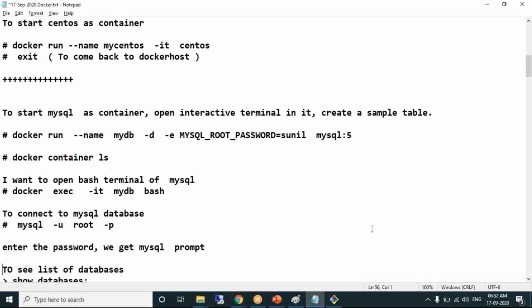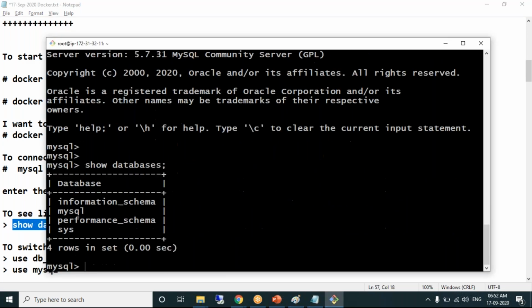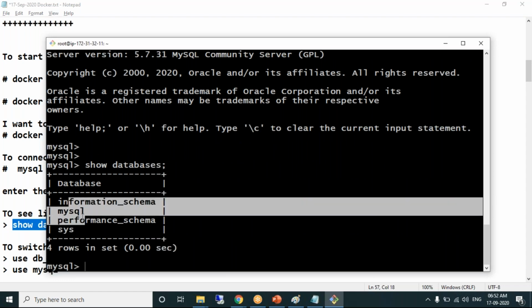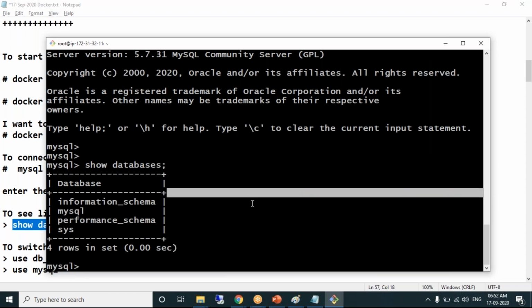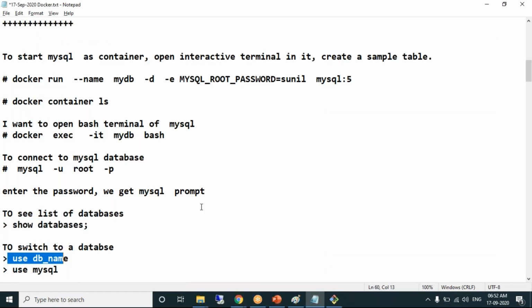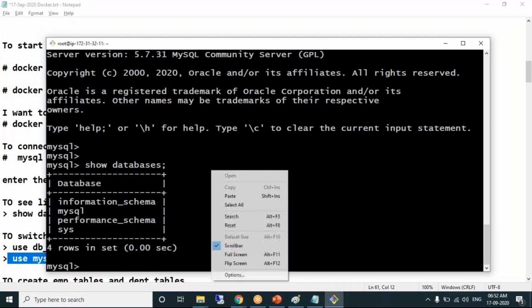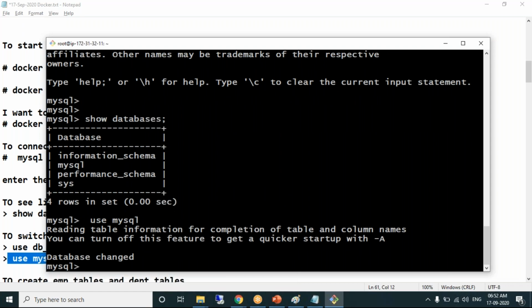To see the list of all the databases, show databases. This MySQL comes with four predefined databases. I want to connect to the MySQL database. The name of the database is MySQL. Use database name: use mysql. Database connected.